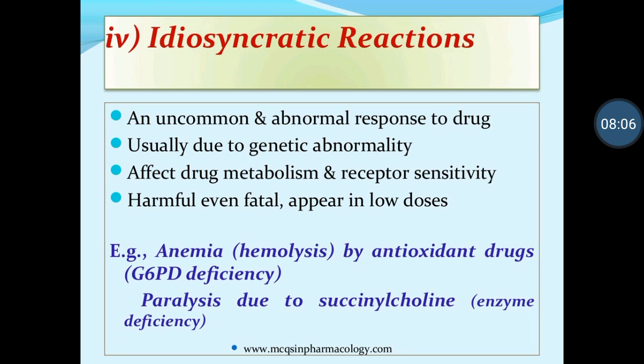We have taken a particular type of drug into the body. It affects drug metabolism and receptor sensitivity, meaning the drug cannot be properly metabolized and produces a toxic effect in the body. For receptor sensitivity, there are different types of receptors: GABA receptor, muscarinic receptor, alpha receptor, beta receptor. If the receptor cannot accept the particular drug, that is known as receptor sensitivity. Harmful, even fatal, reactions appear in low doses. Even if you take very low doses, it can also be fatal. Fatal means death, a very serious condition.